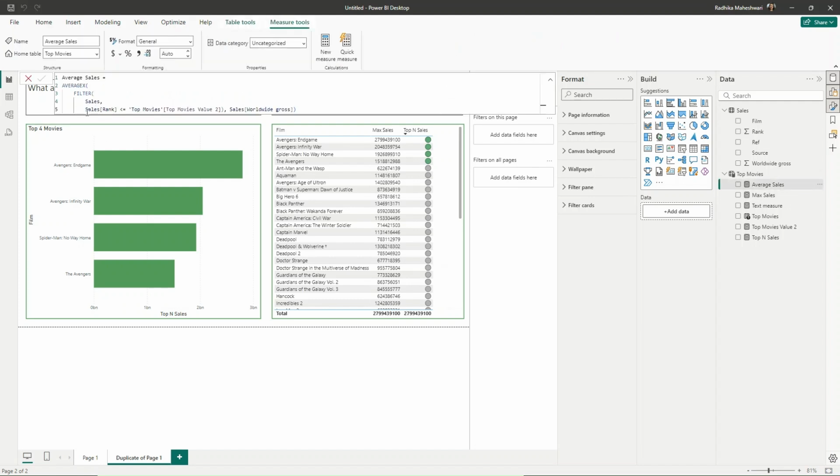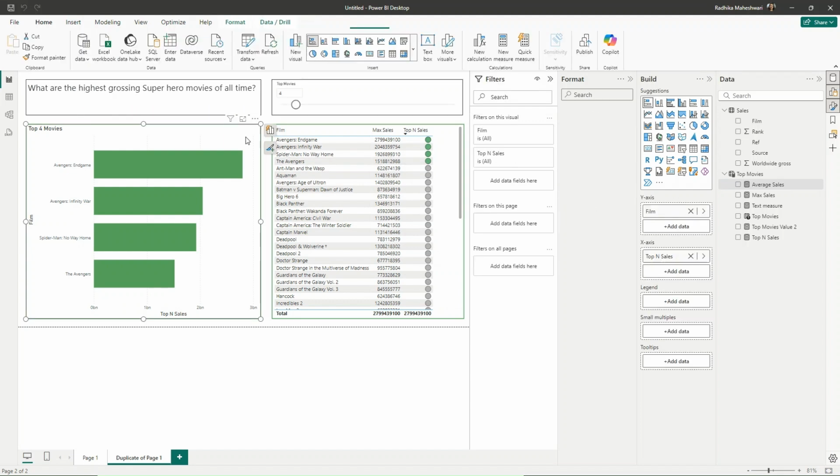So we are saying if that rank column is less than or equal to what we get from this what-if parameter, then we want to get the gross sales, and then we will iterate over this and find the average. That's why we have AVERAGEX.